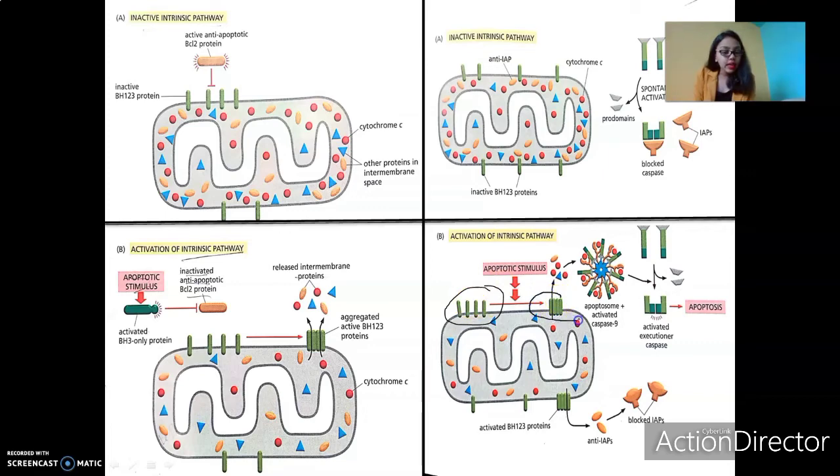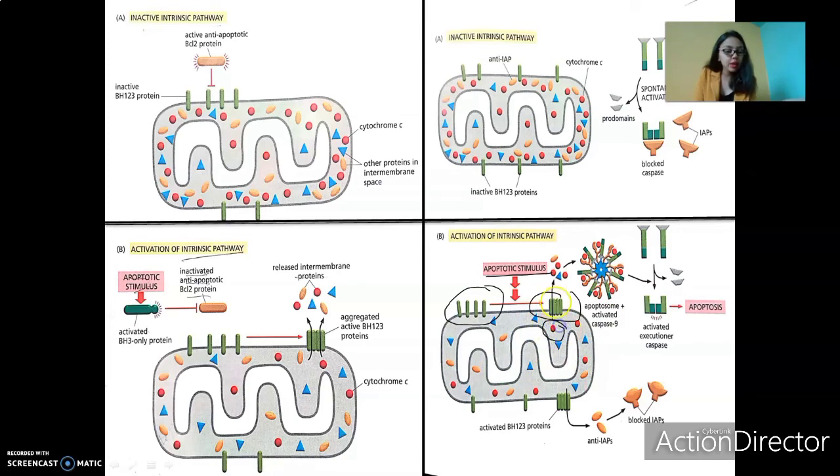As you can see, when there's an apoptotic stimulus, they aggregate to form a pore. They come together and form a gap. It's like a gate they form. Now what happens when there's a pore? The intermembrane proteins present in the mitochondria, especially cytochrome C, are able to move out of the mitochondria.